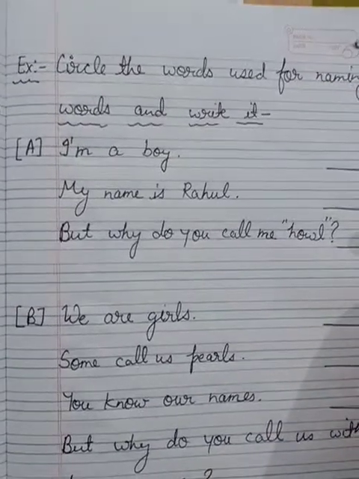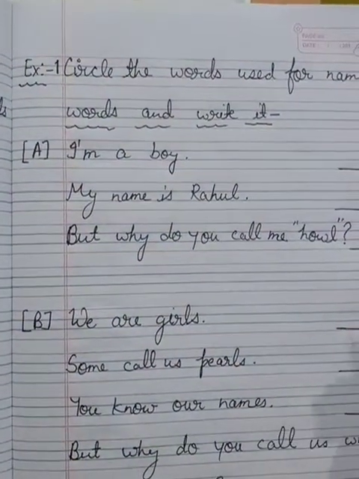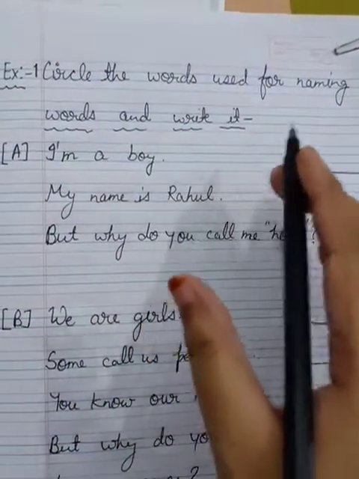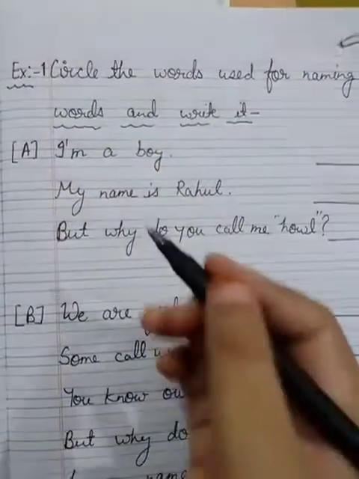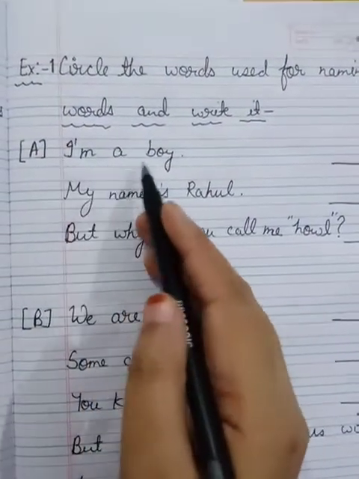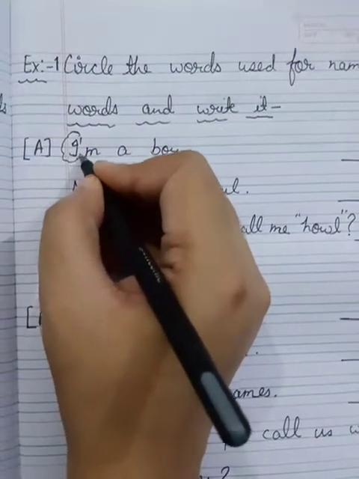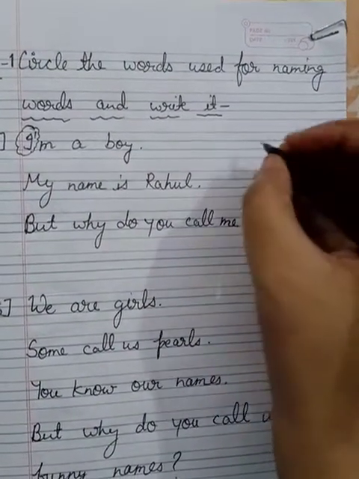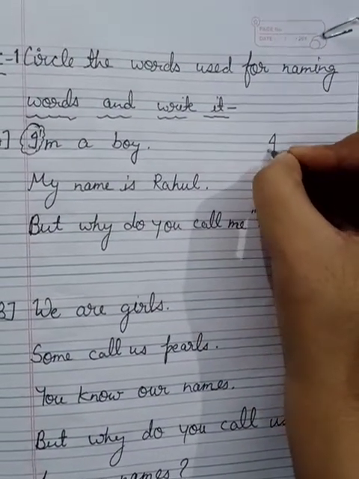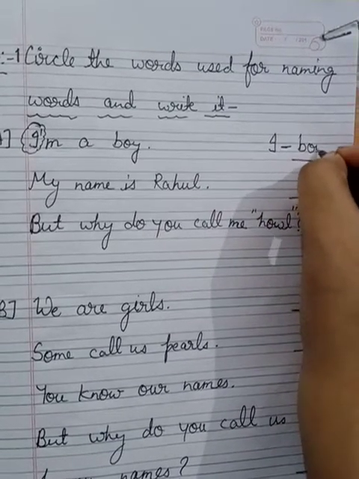Now let's do exercise 1 from page number 69. Circle the words used for naming words and write them. First sentence is: I am a boy. So I is the word used in place of a naming word. I is a word and I refers to boy.